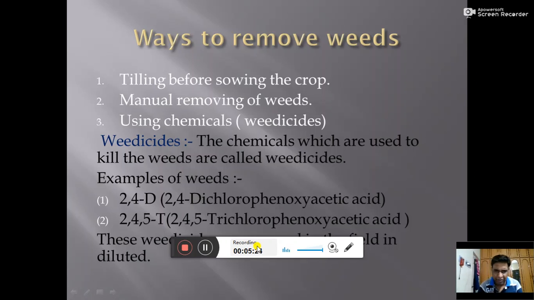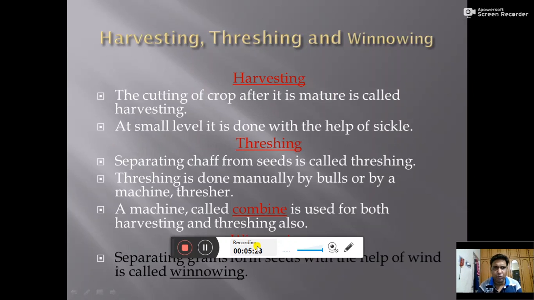So, dear students, a very important topic is weedicides. Now the next topic is here. After maturing of the crop, the farmer has to harvest it. So the other topics are harvesting, threshing, and winnowing. You have already studied about these terms in sixth class. Again we are revising these terms here.